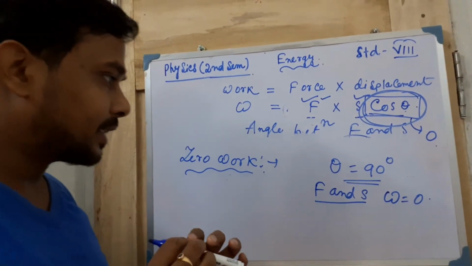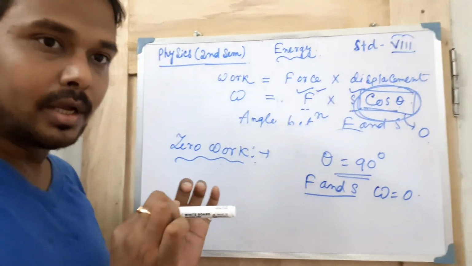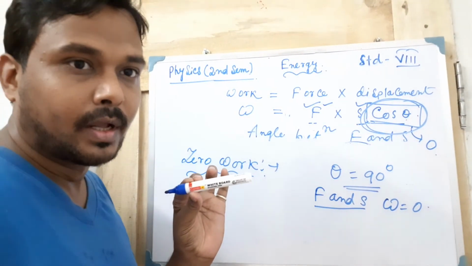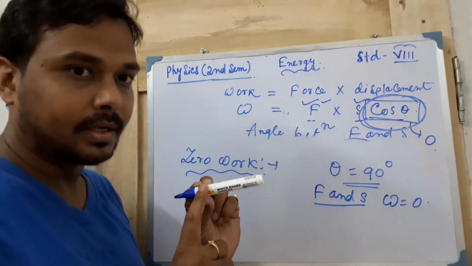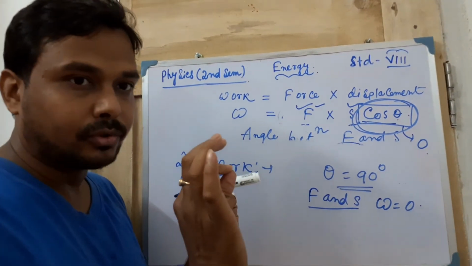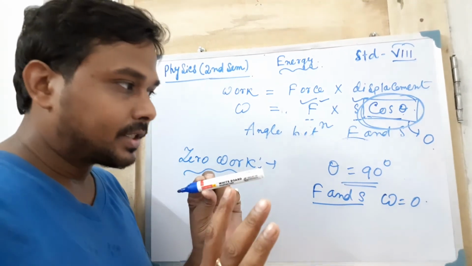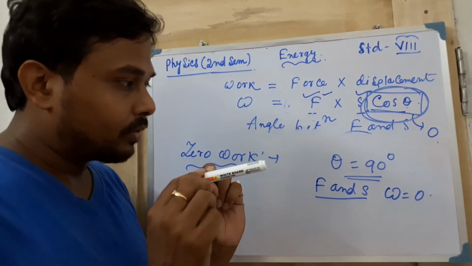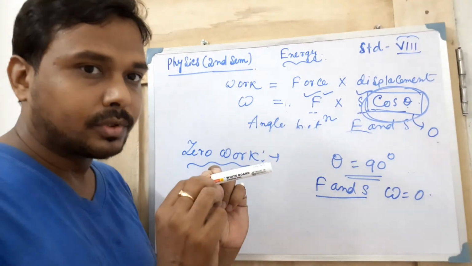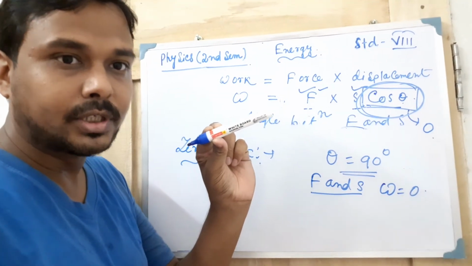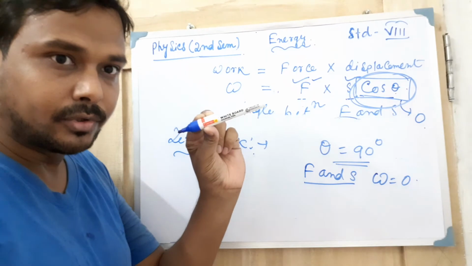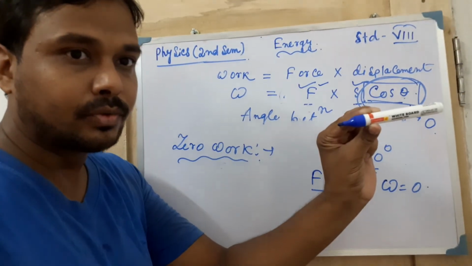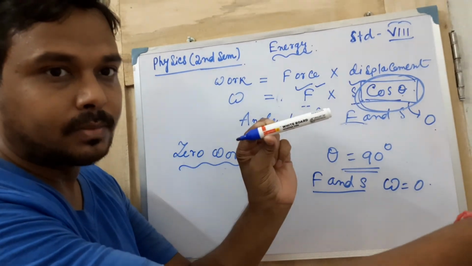Suppose you are taking anything in this way and you are moving forward. So what is your force while you are holding this marker here? I am telling you that when you are holding this one, what is the actual force? The gravitational force is acting in this direction. Clear? So this is the direction of force, and while you are moving in this way, this is the direction of the displacement.